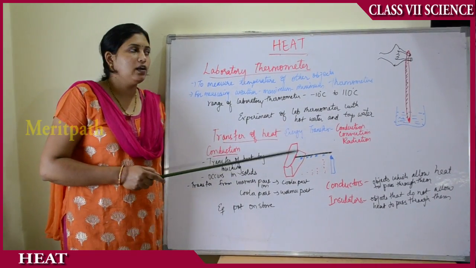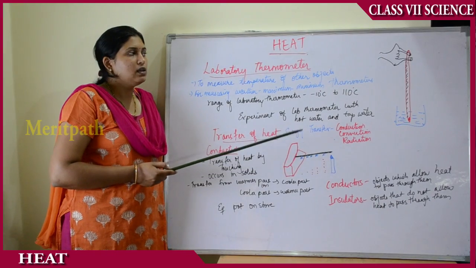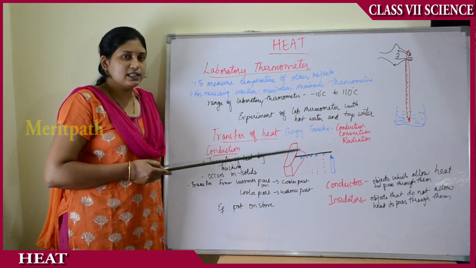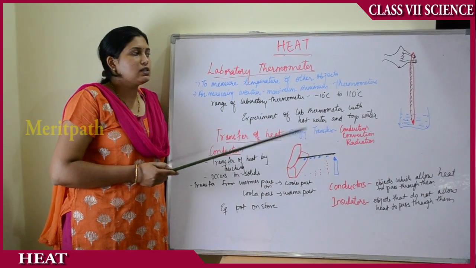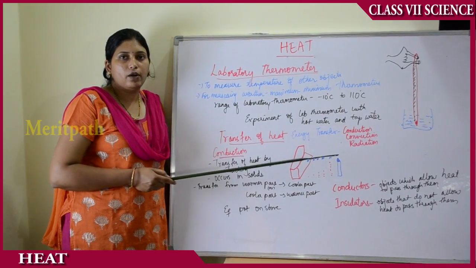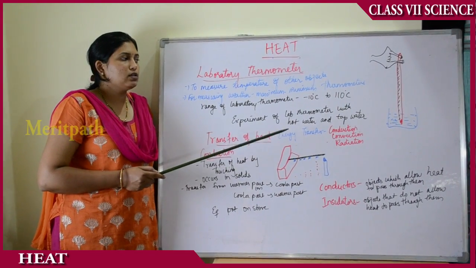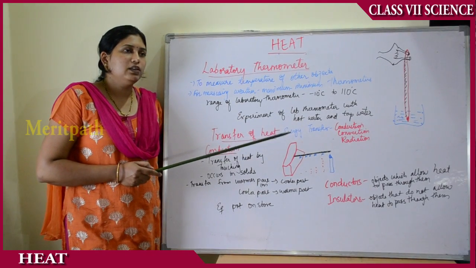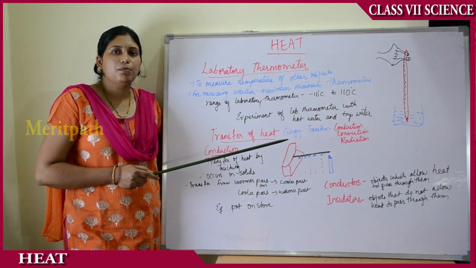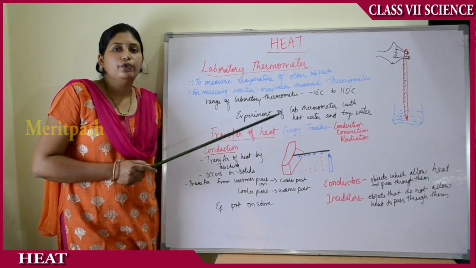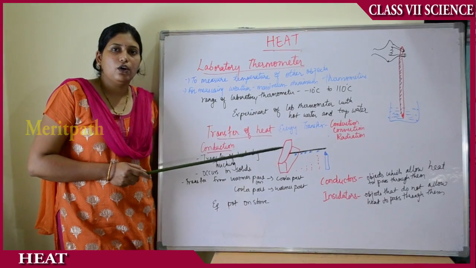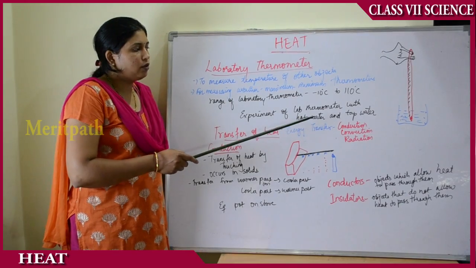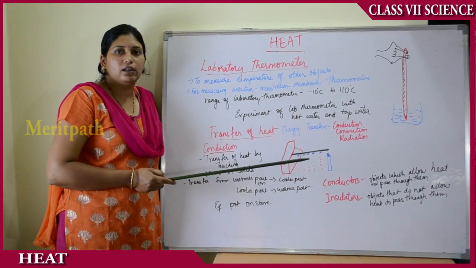So keep in mind to note the temperature when the mercury becomes steady and when the thermometer is in the beaker only, and repeat the experiment with different students. See whether you get the same temperature or different temperatures, and then do the same experiment with tap water. Add the thermometer in a beaker full of tap water. Do not touch the tip of the thermometer to the tip of the beaker. Maintain some distance between them. With the help of your hand, immerse the laboratory thermometer in the beaker full of tap water. Wait until the mercury level gets steady or becomes stable. Then note the temperature. In that way you will know the temperatures of hot water and tap water with the help of the laboratory thermometer.